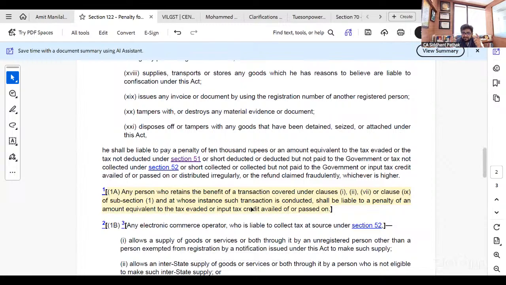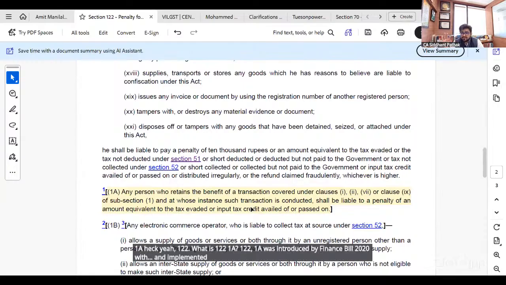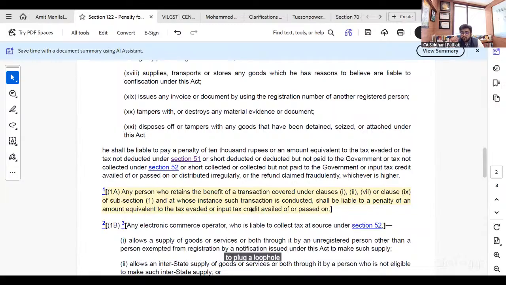What is 122(1)(a)? 122(1)(a) was introduced by Finance Bill 2020 and implemented with effect from 1st of January 2021 to plug a loophole that was there in the law, to catch hold of the mastermind, the kingpin of the entire tax fraud racket, who is never the person registered.